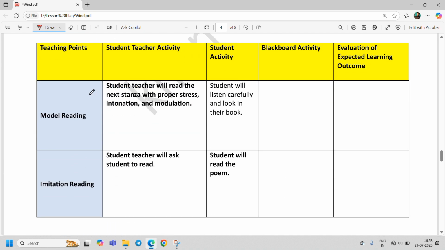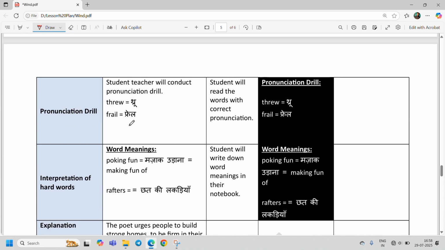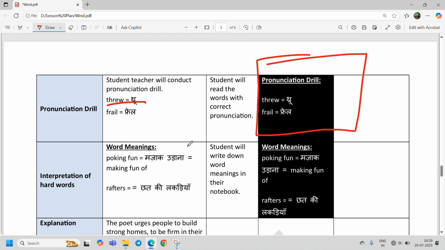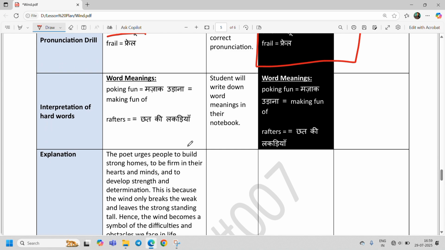After that, we again conduct the same things: model reading, imitation reading, then pronunciation drill from the next paragraph. These are the words which we write on the blackboard as a pronunciation drill. After that, we write word meanings from the next stanza.